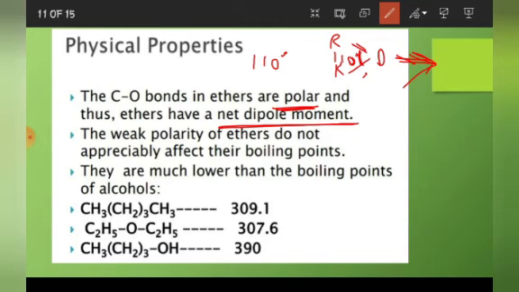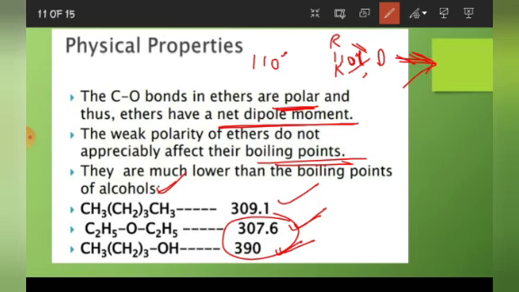The weak polarity of ethers does not appreciably affect their boiling points. They are much lower than boiling points of alcohols. This point you need to remember. If we compare ethers and alcohols of comparable molar mass, then these ethers will have less boiling point. See, as it is written, this is an alkane, this is ether, and this is an alcohol. Here see, if we see these two values, for ethers it is very less in comparison to alcohol.